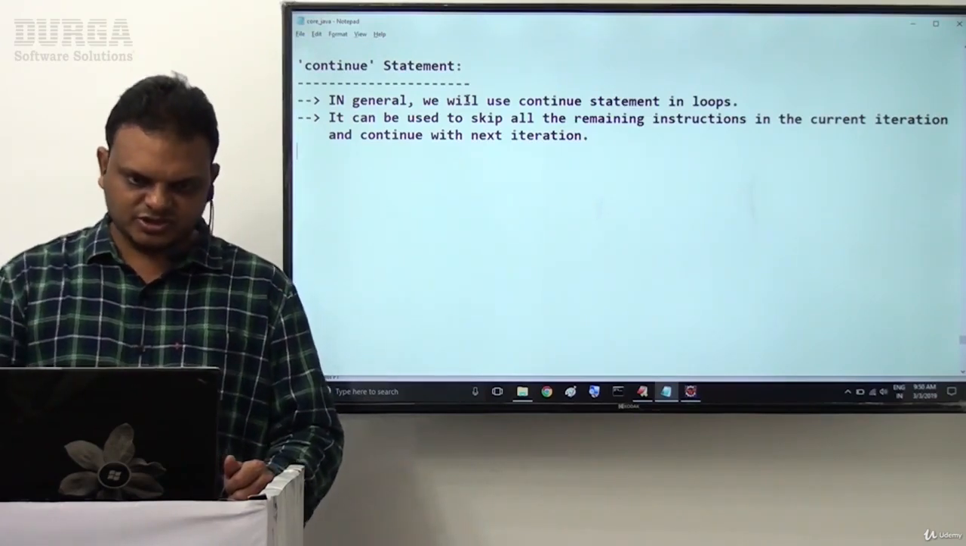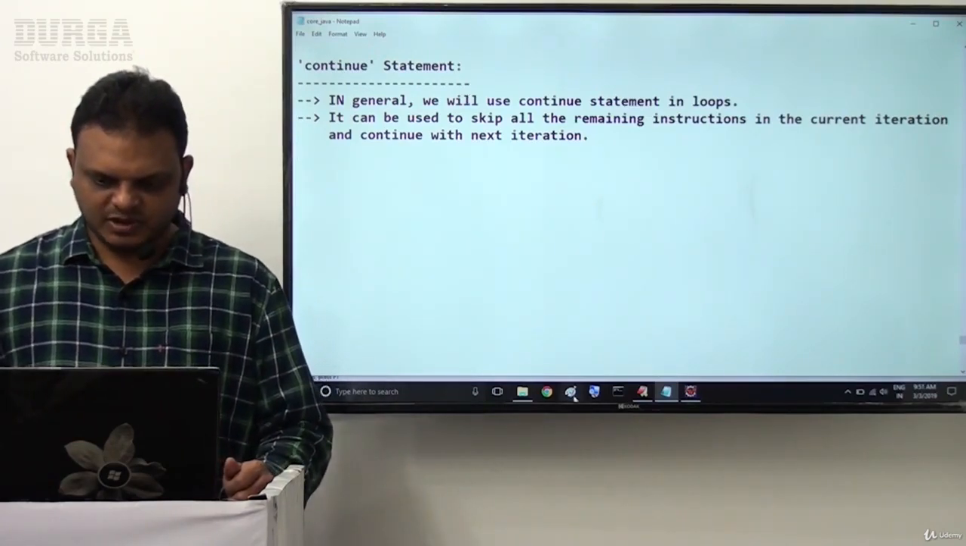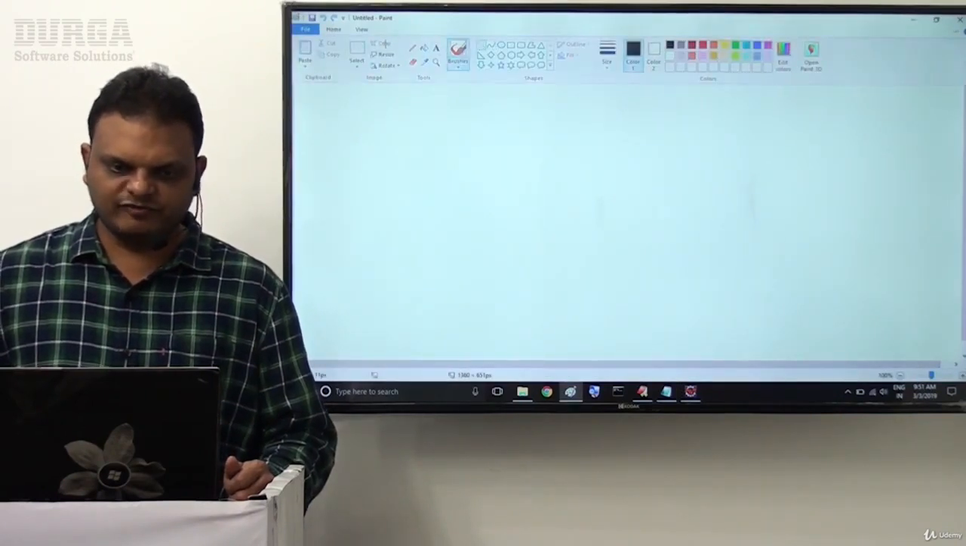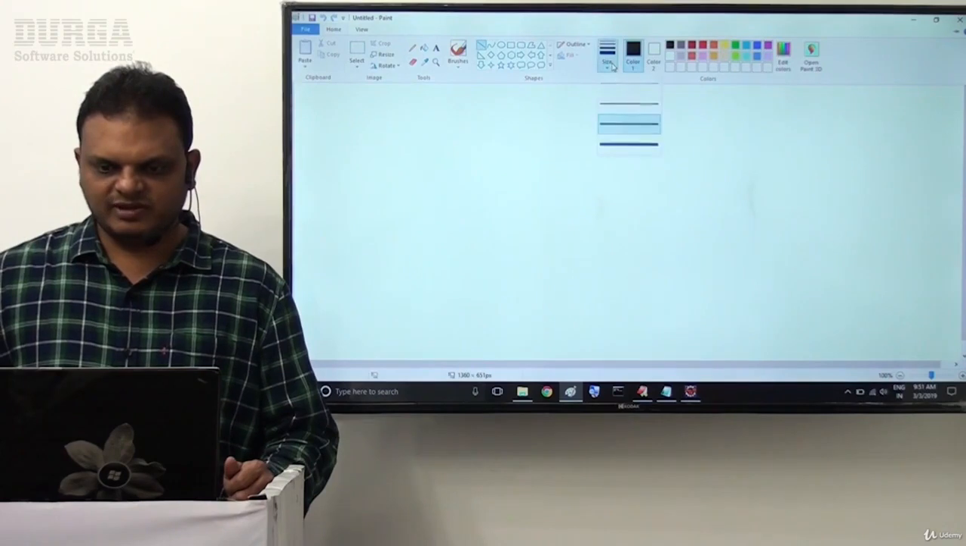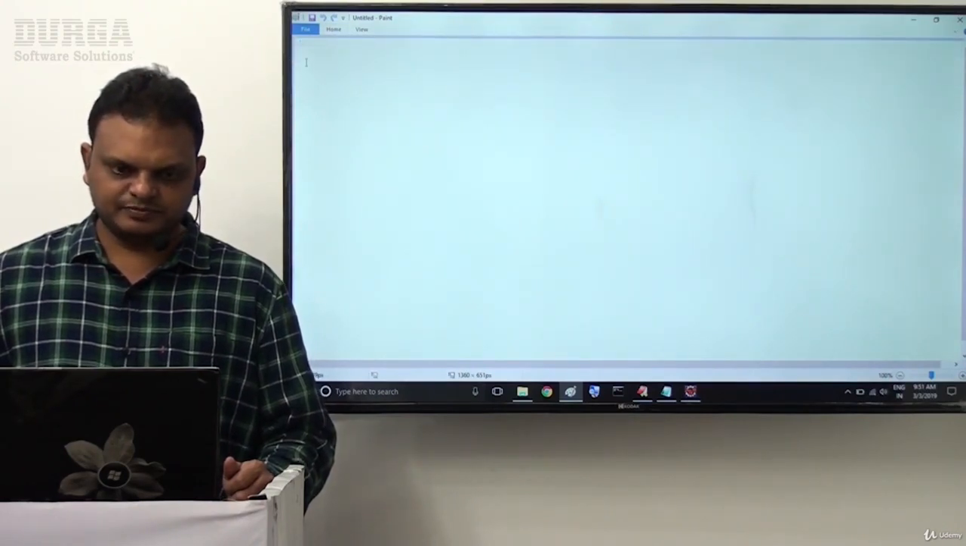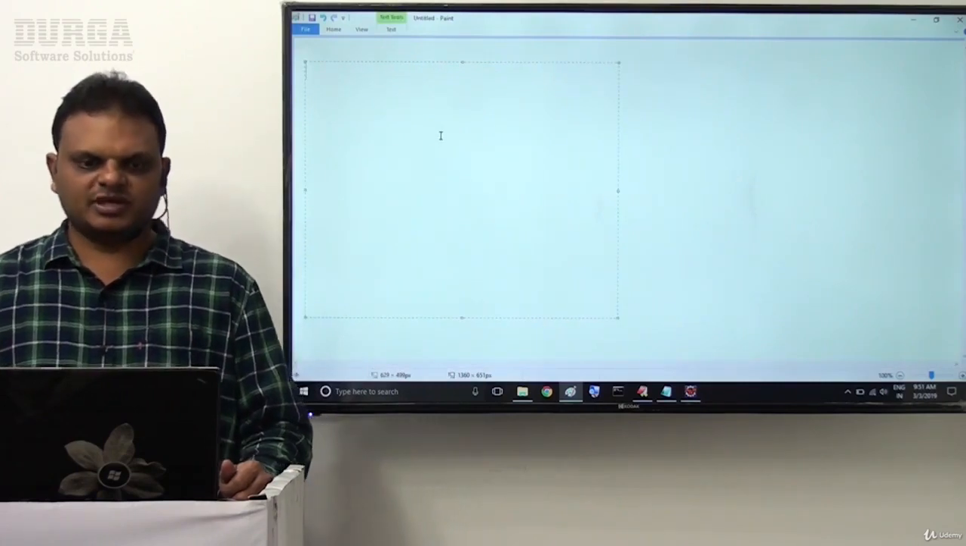Now we are going to see an example clearly. Observe carefully the flow of execution, what I am telling now. First of all, I want to give information on the break statement. There we can identify clearly what exactly the difference between break and continue is.